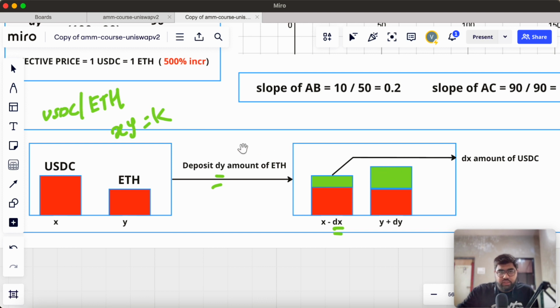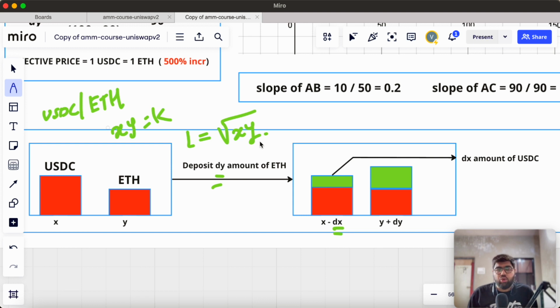Also, we define the liquidity parameter L here. So what is the liquidity parameter? Whenever in Uniswap V2 or any other AMM you see the liquidity parameter, L is equal to the square root of the product of the quantities of the two tokens in that pool.